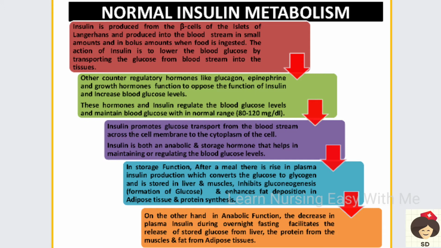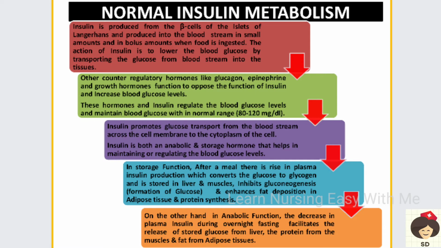In the storage function, after a meal there will be increased insulin, as I already said, a bolus of insulin will be produced, which will convert the glucose to glycogen. This process is called glycogenesis, and this glycogen will be stored in the liver, muscles and adipose tissue, and it also inhibits gluconeogenesis. Gluconeogenesis is the formation of glucose from other nutrients; not only carbohydrates, even proteins and fats can convert to glucose whenever the body needs glucose.